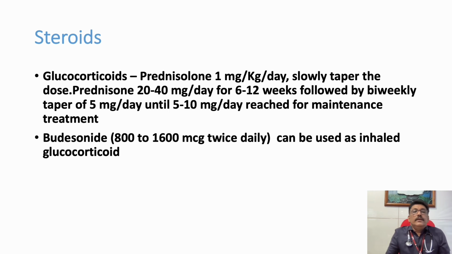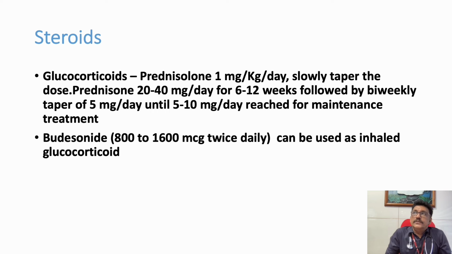sarcoidosis. Now, once you make a diagnosis of sarcoidosis, you should know that the differential diagnosis is TB, lymphomas, other granulomas, fungal infection. All these conditions we have to treat the infection or inflammation with specific drugs. But here in sarcoidosis, we should understand that it is an immune dysregulation syndrome. So steroids are the mainstay treatment for sarcoidosis.